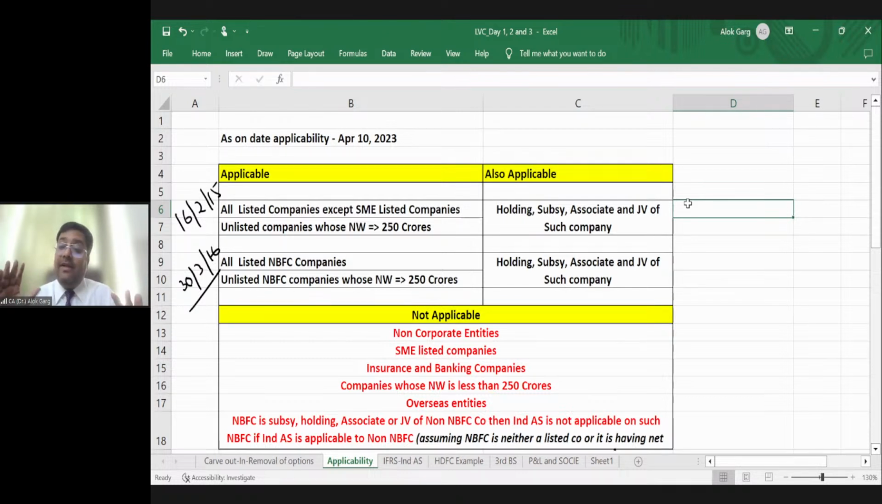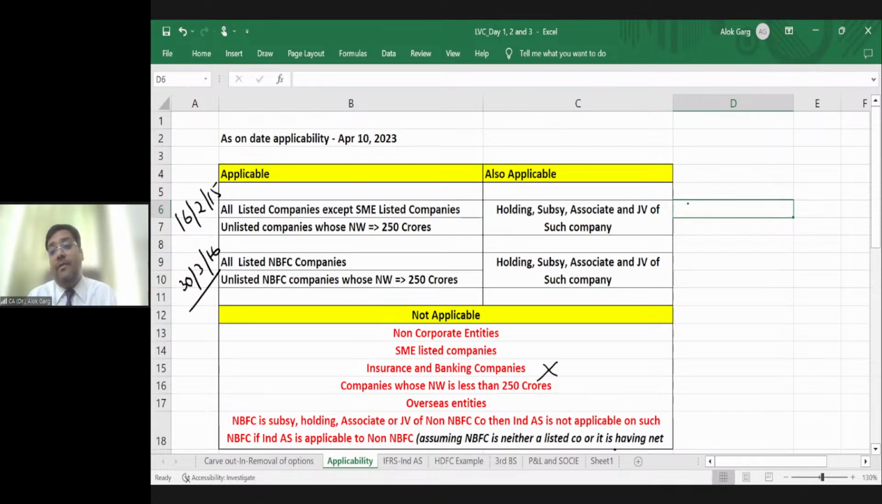Sir, if that listed company is an insurance company, HDFC Life Insurance Company Limited, whether Ind AS will be applicable? Friends, on insurance company, apart from Ministry of Corporate Affairs, the regulator is IRDA as well. The principal regulator is Insurance Regulatory Development Authority. So IRDA has postponed implementation of Ind AS on insurance company. Sir, what is the applicability date? The applicability date has not yet been decided. So Ind AS is not applicable to insurance companies.